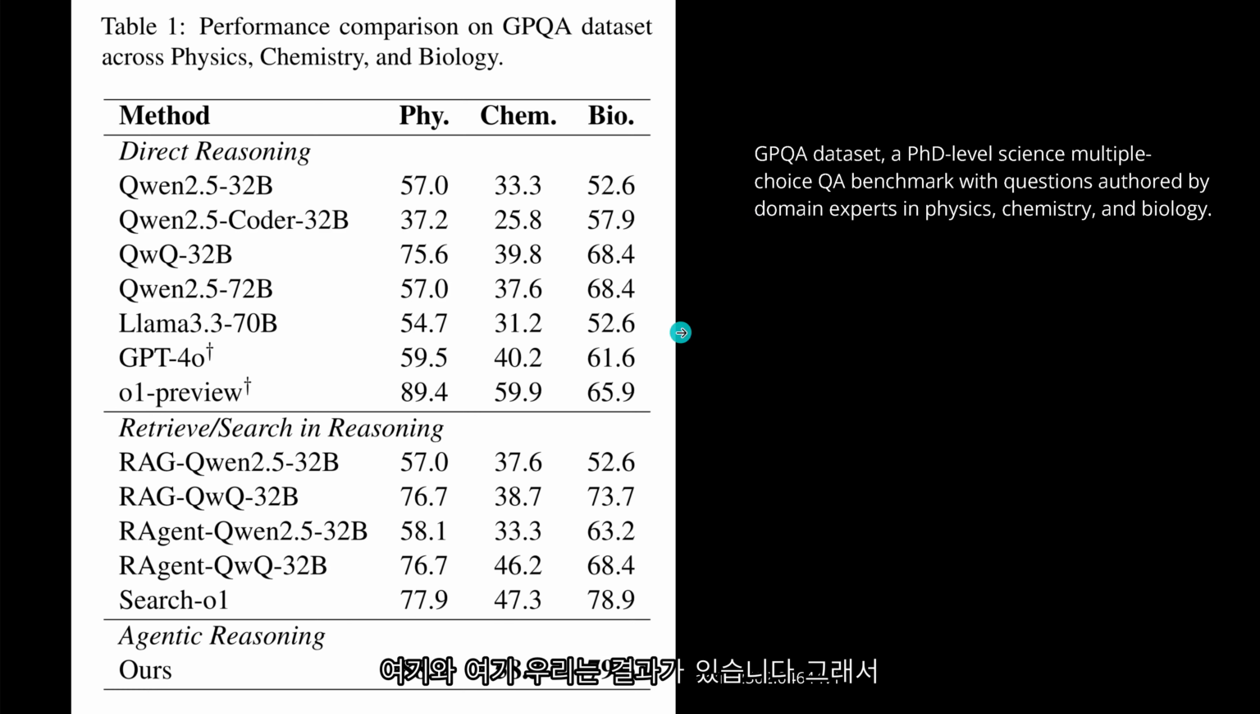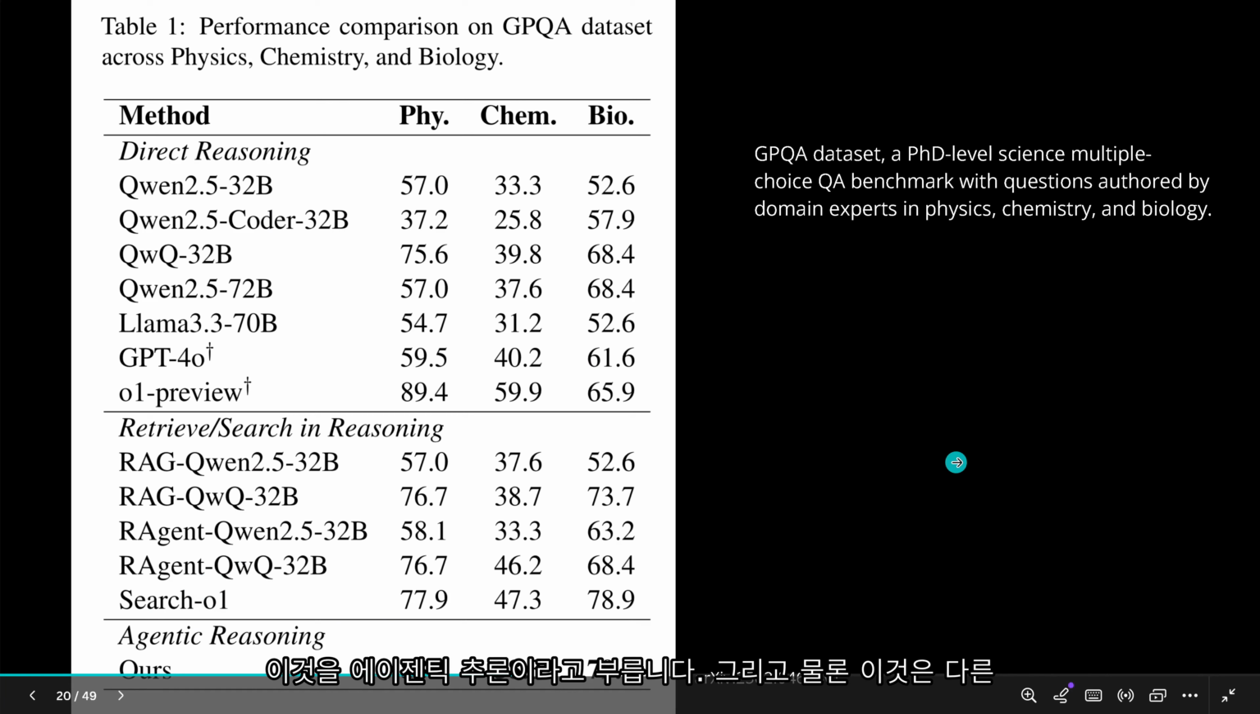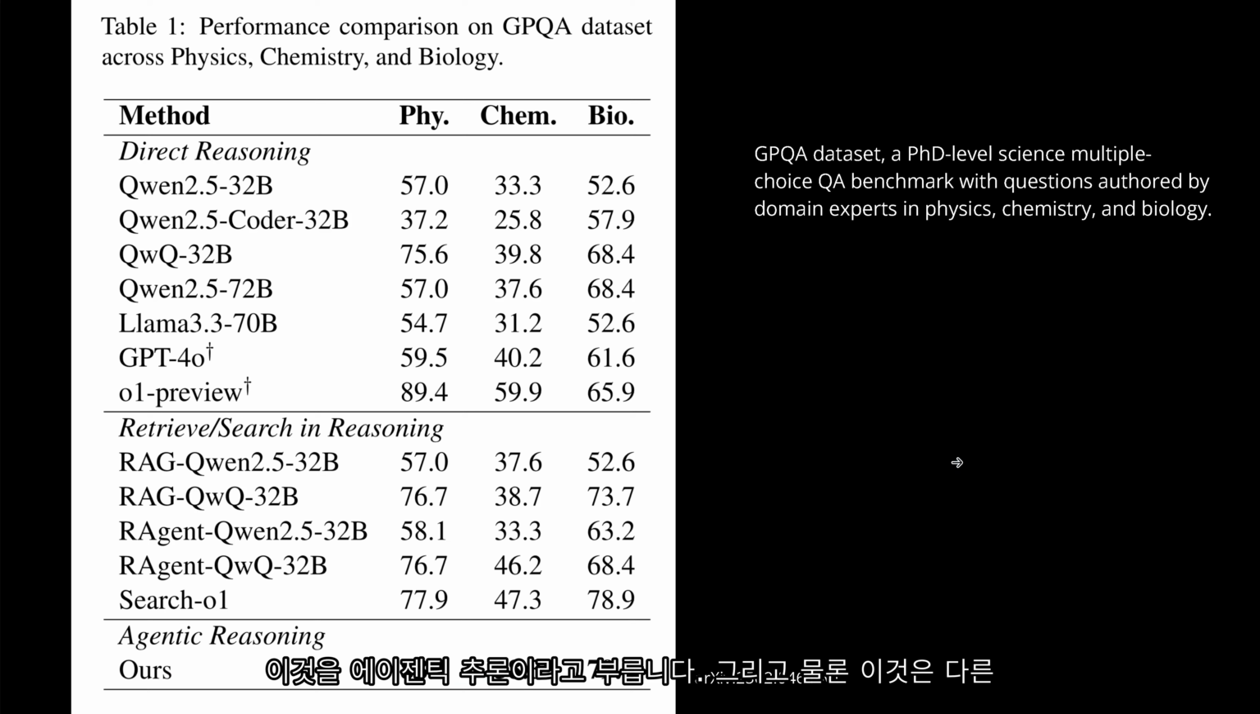So these are the University of Oxford official results, a performance comparison on a PhD-level multiple choice Q&A benchmark, where we have questions in physics, chemistry, and biology. And here you have all the different models, beautiful. And then you see, of course, in the last line, where they say agentic reasoning. Yeah, they call this agentic reasoning. And of course, this has more or less the best performance of all the other models. Beautiful. So you see, there is something to it.